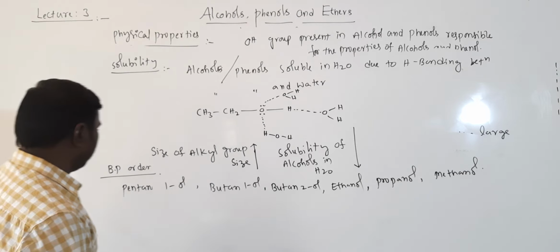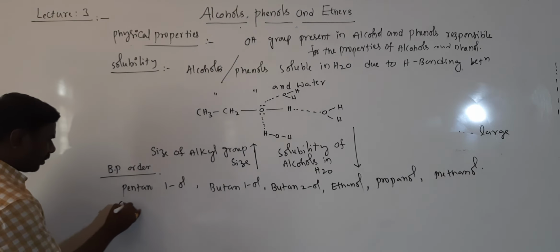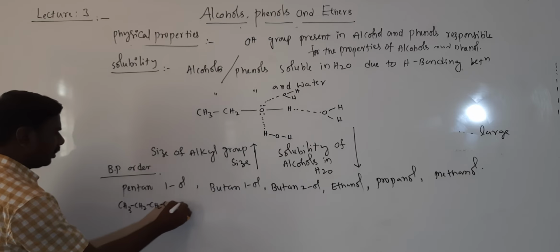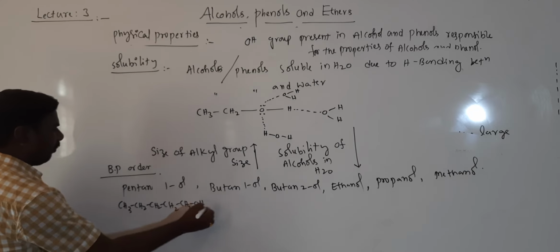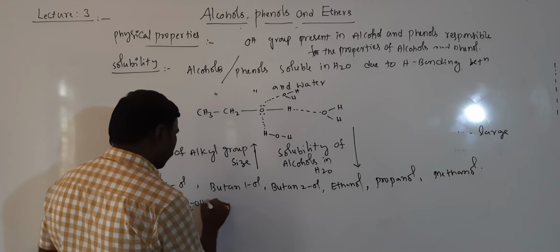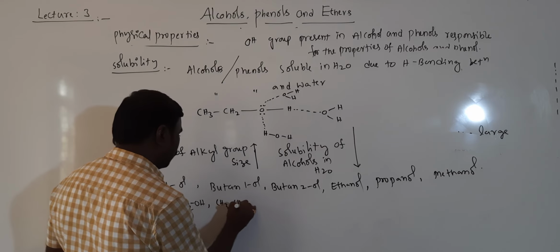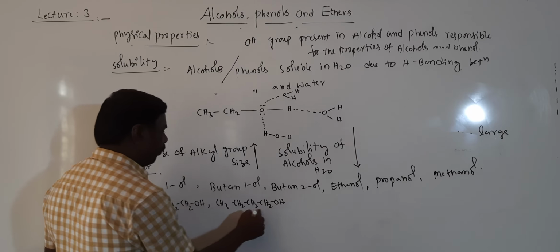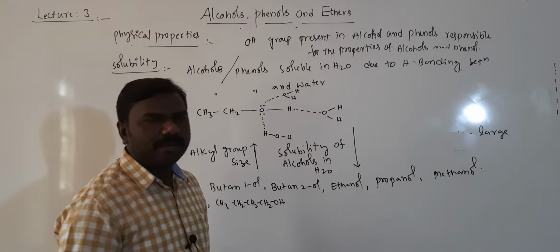First write the formulas, students. CH3, CH2, CH2, CH2, CH2OH. 5 carbons are there, that's why pentanol 1. Butanol, CH3, CH2, CH2, CH2OH. 4 carbons are there, butanol, N-butanol.